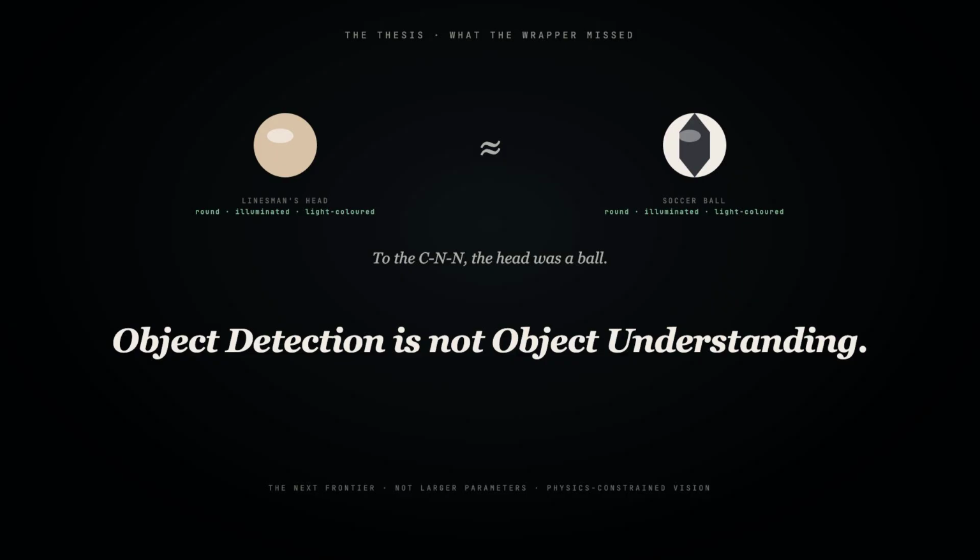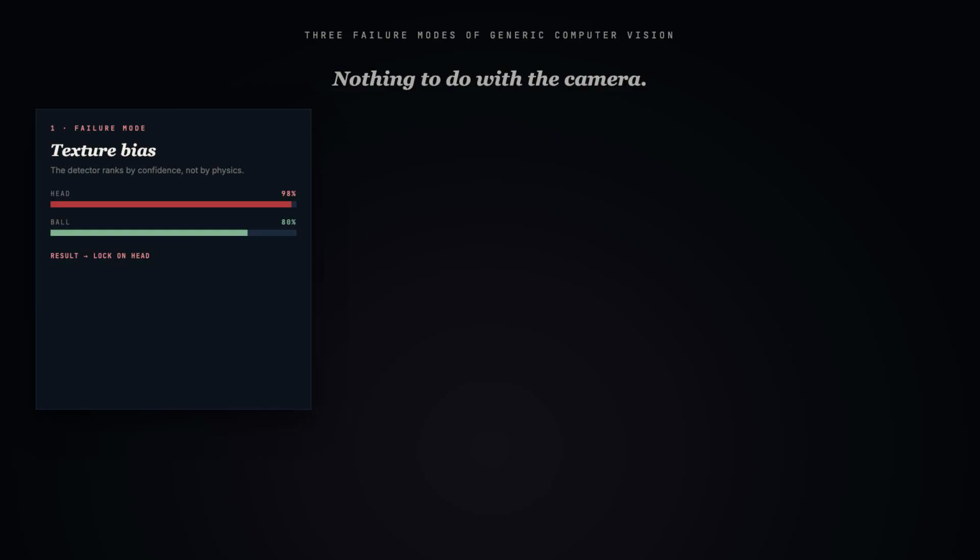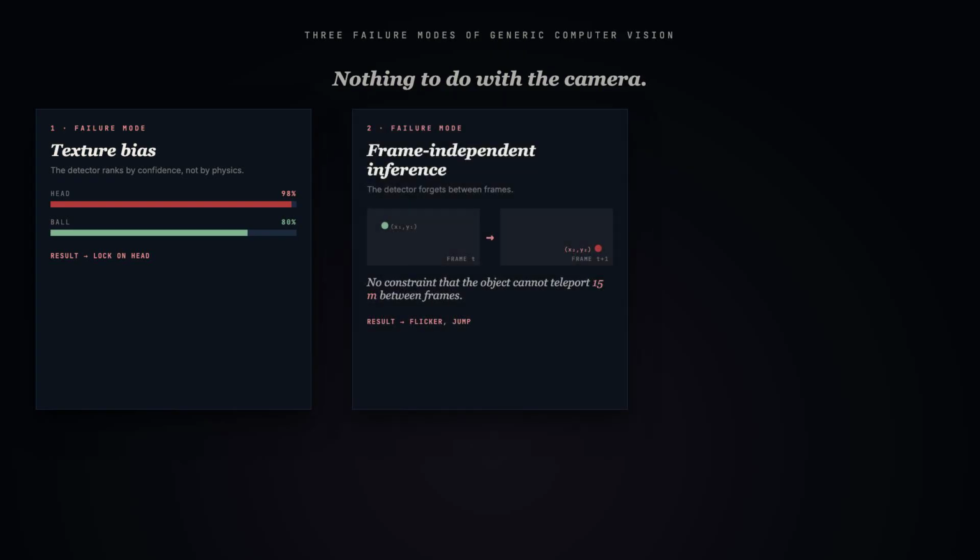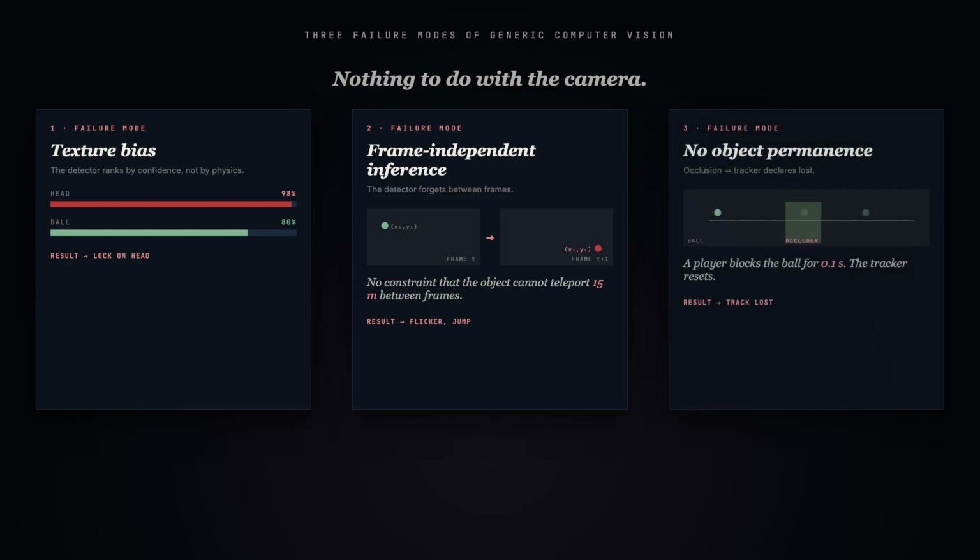It is physics-constrained vision. Generic computer vision fails for three reasons that have nothing to do with the camera. First, texture bias. Convolutional neural networks rank candidates by the highest confidence score. Under stadium glint, the head reads at 98%. The actual ball, blurring through shadow, reads at 80%. The system locks onto the head. Second, frame-independent inference. The detector analyzes one frame, forgets, and analyzes the next. There is no constraint that the object cannot teleport 15 meters between frames.